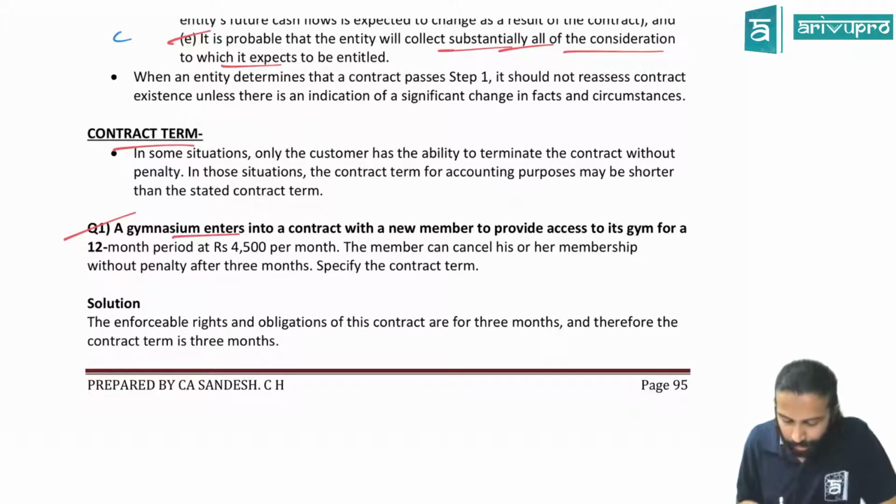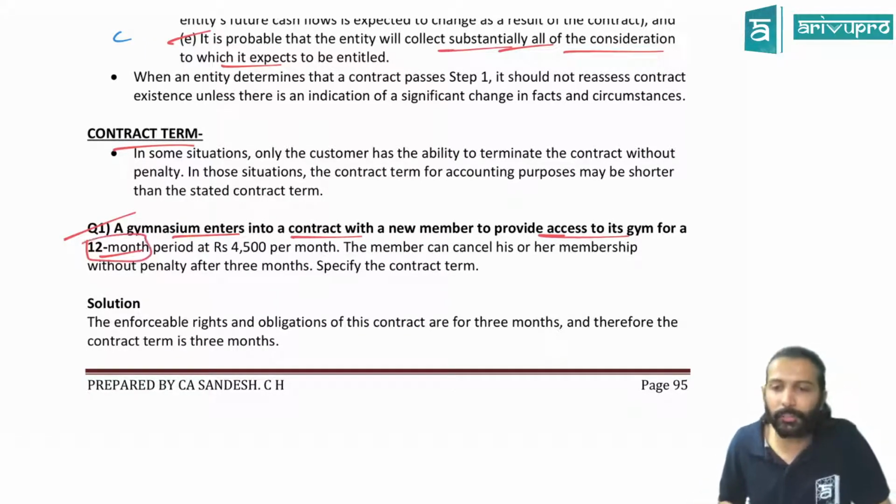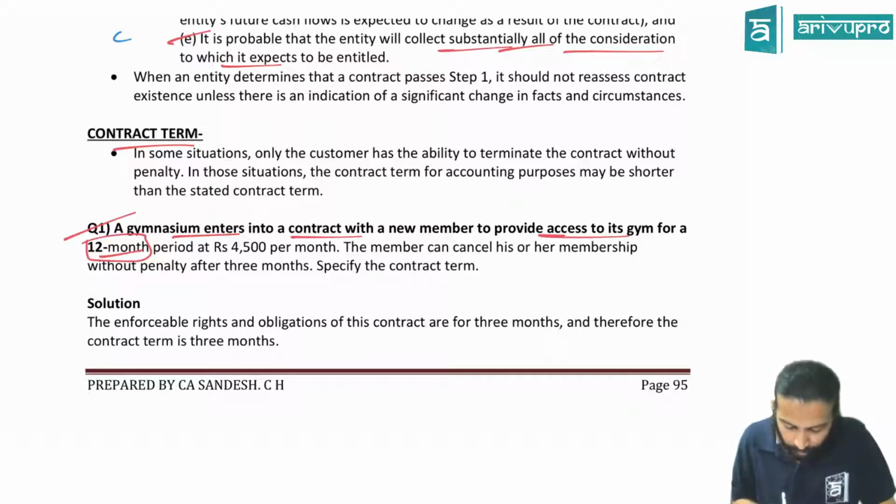A gymnasium enters into a contract with a new member to provide access to gym for 12 months. Okay? So underline 12 months. Why am I underlining 12 months? That is the term mentioned in the contract. So that means ideally that should be the contract term, at 4,500 rupees per month. Now look at the next line, that is important.